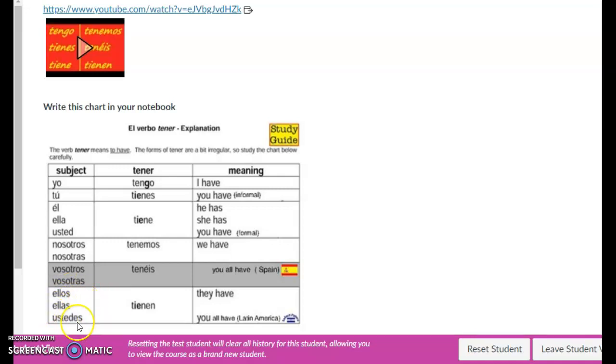Anything that is plural is going to have this in relation to objects, animal, places. Remember, it's going to have these. And let's see if you have the name of an animal, an object, a place, singular is going to have these. For example, if I want to say the dog has, I'm going to say el perro tiene. If I want to say the dogs, plural, los perros tienen, okay?